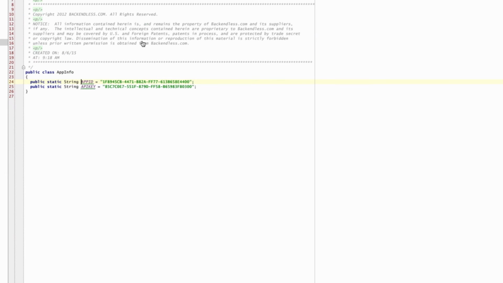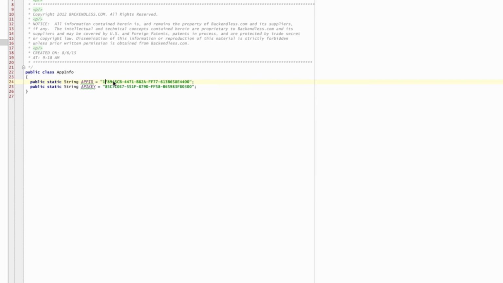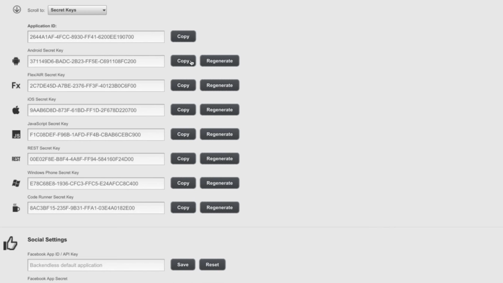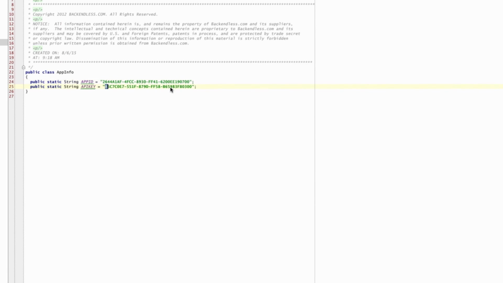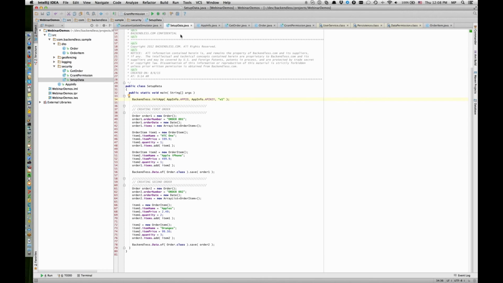So let me set it up with the app ID for the application that I created. I'm going to click copy here. It's copied into the clipboard, and I will paste it into the code. When we communicate with Backendless, these calls go directly into our application. Now I have the proper app ID and API key in the application, and we're just going to run the code to create a couple of objects in our backend. So here, let's select setup data and run it.